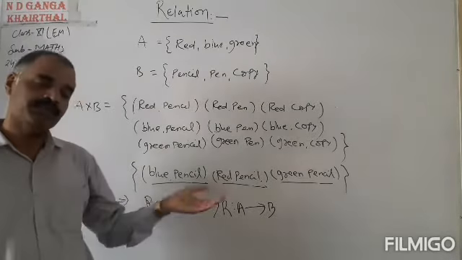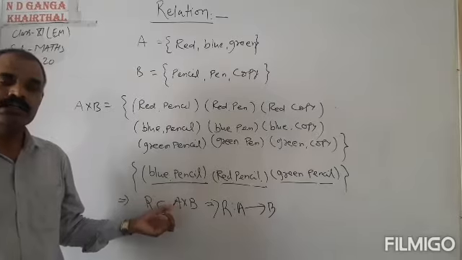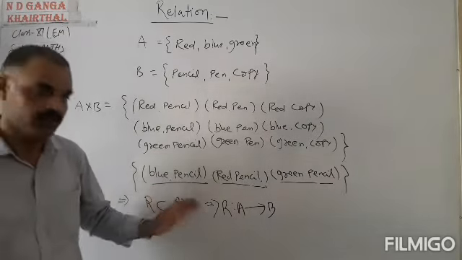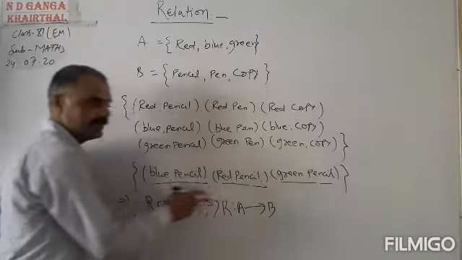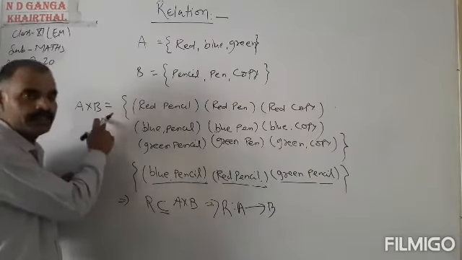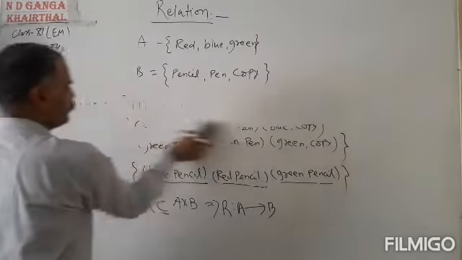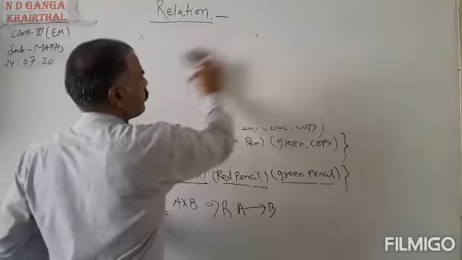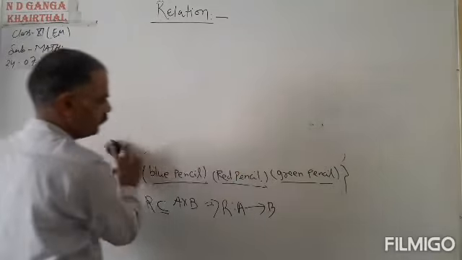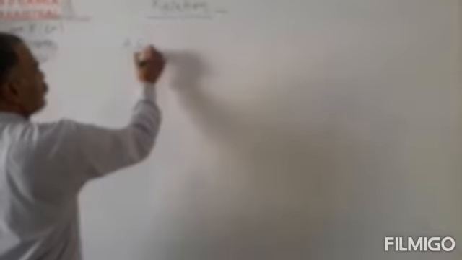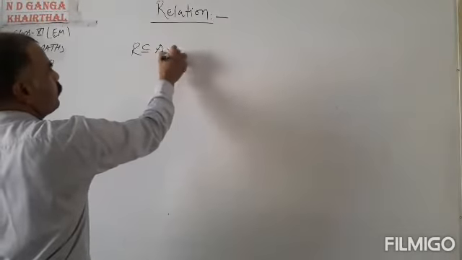Relation, again I am repeating, is a subset of the Cartesian product A and B. And how it is, I have already explained to you. Because these elements are the relation, and this is also a subset of A into B. That is why relation is a subset of A into B. So it is clear to all of you that relation is a subset from the set A to set B. Relation R is a subset of A into B.